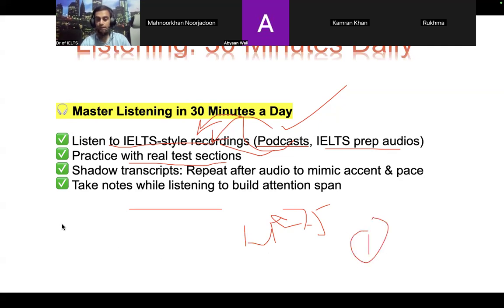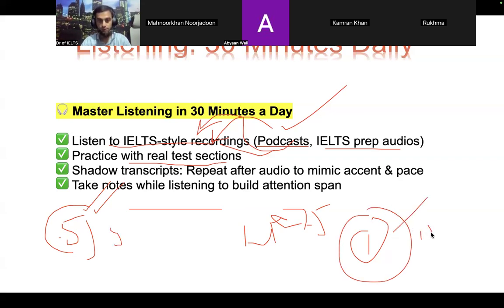In writing and reading, if you keep consistency with proper smart work, not only hard work, smart work, it will help. Like my point is lacking, I should improve it. If this is my weak point, I have to make it my strength. This is going to improve your level by 0.5. In the writing section, in 1 week, 0.5 improvement is possible. In reading also 0.5, in speaking also 0.5. In the listening section, overall 1 band is possible to be improved, and plus 1.5 also possible, right?